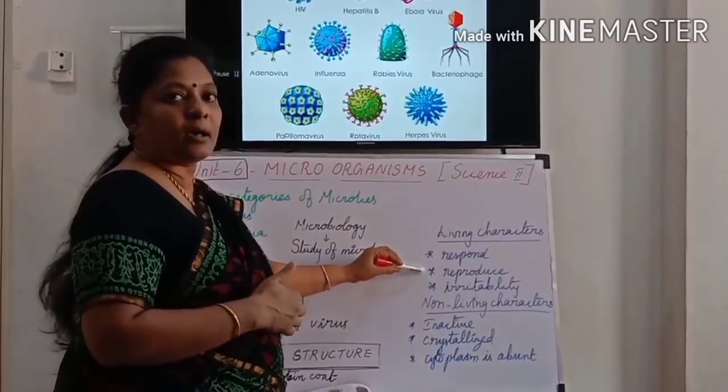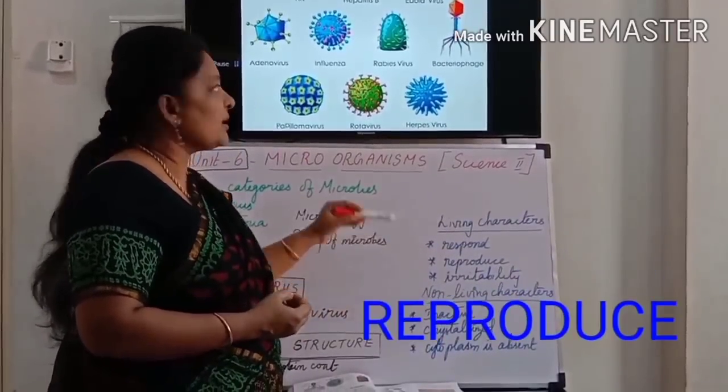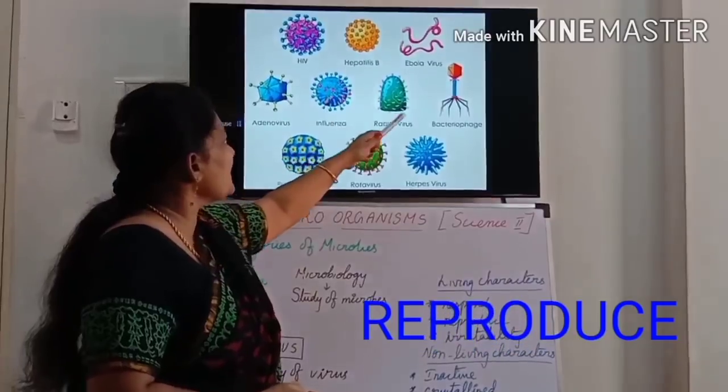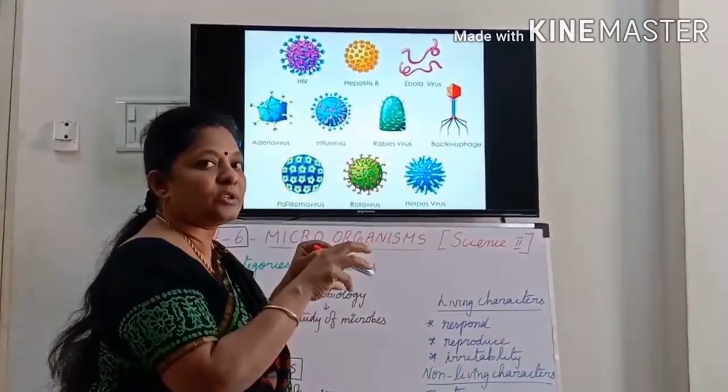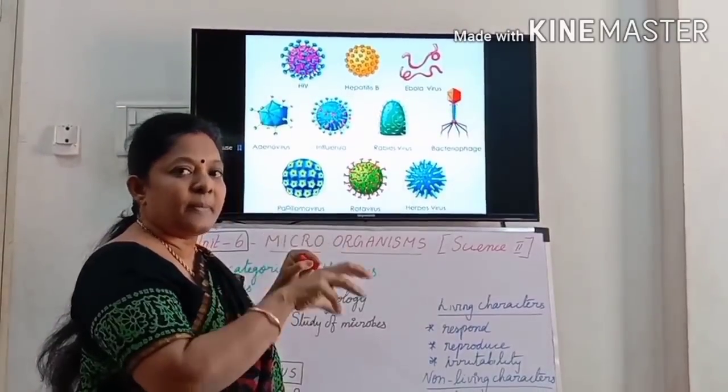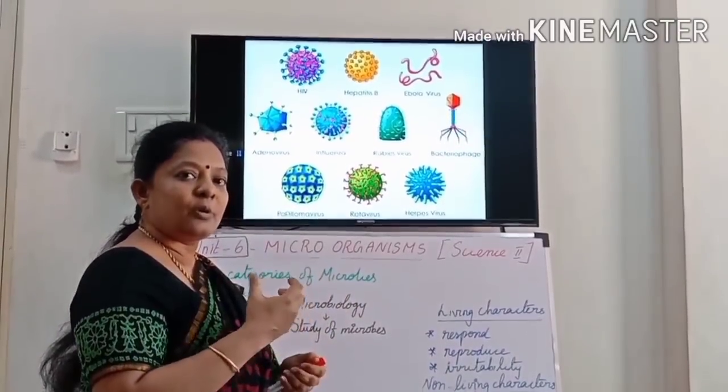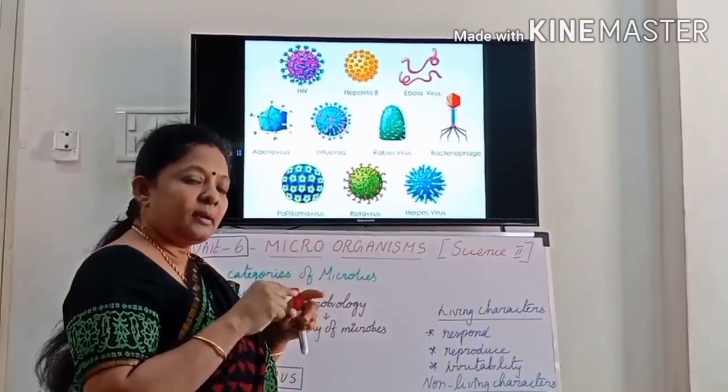And it can reproduce. For example, this virus may attack bacteria. It will sit on the cell wall of the bacteria, and after attacking, it will go inside.